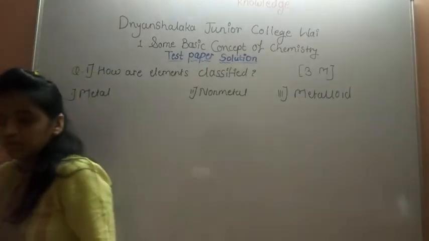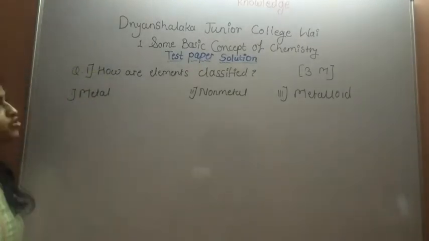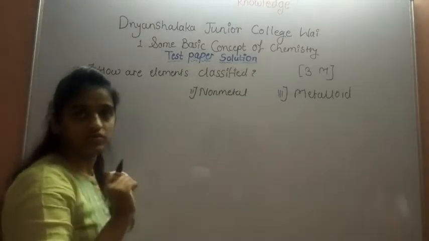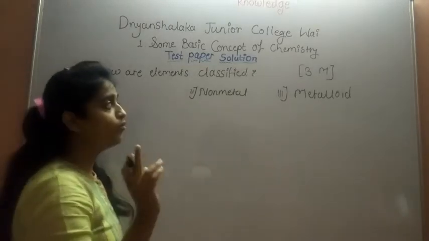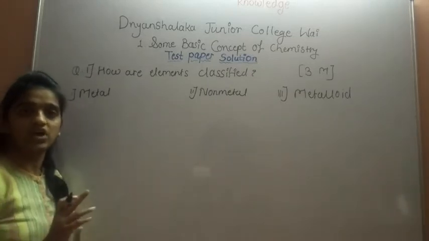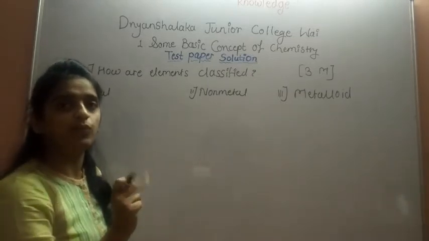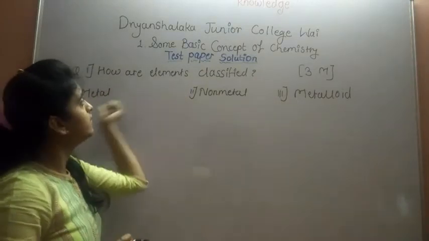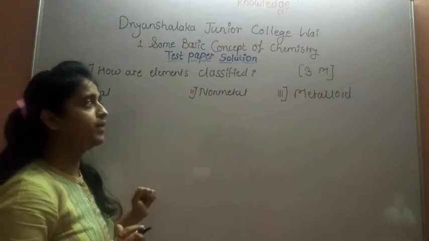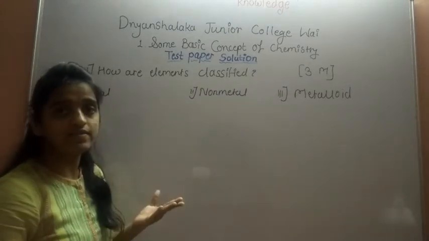So first, in this question, the definition of element. Element are the pure substance which can be made up of only one component. And then they classify into three types. First is metal, second is non-metal, third is metalloid, or metalloid also called as semi-metal.